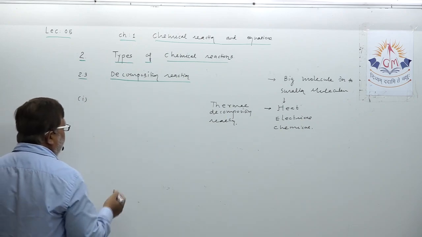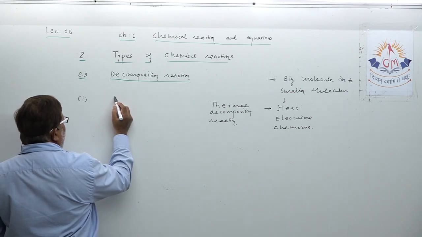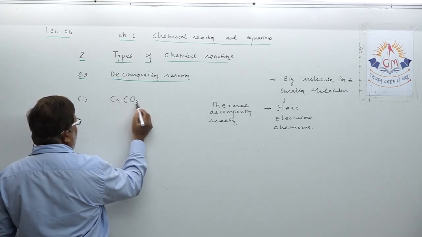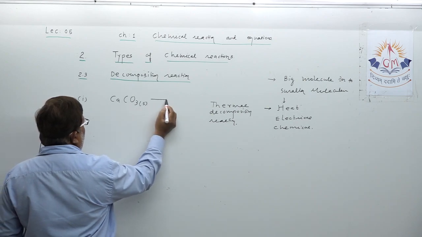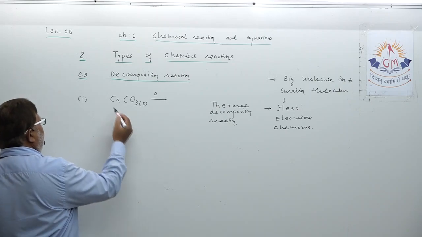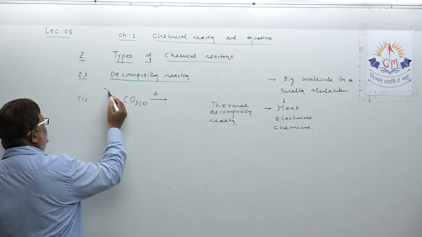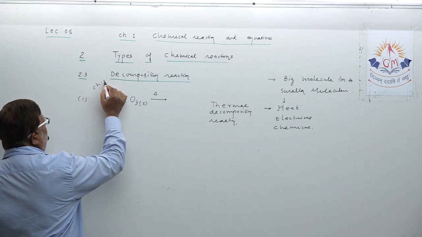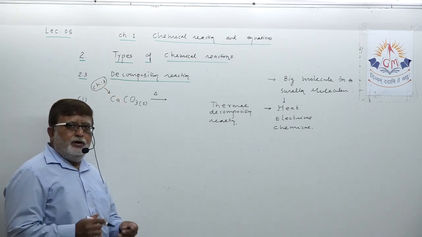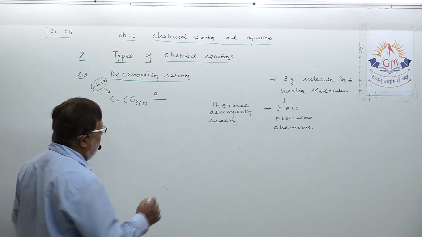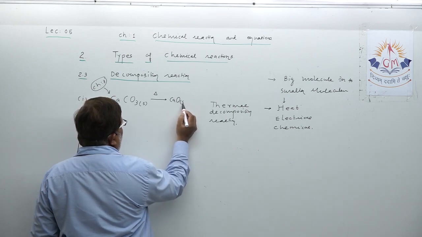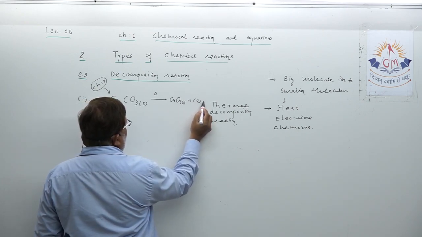The first example is not an activity, but I want to discuss it with you. When calcium carbonate is heated, this reaction is very important, dear student. When we study chapter number 3, please note it down. When calcium carbonate is heated, it will decompose into calcium oxide and carbon dioxide.